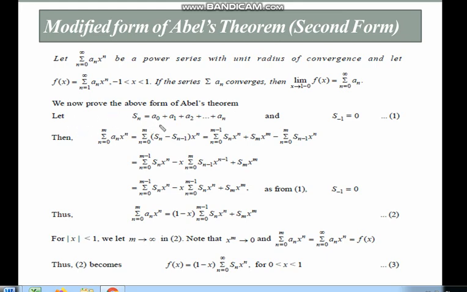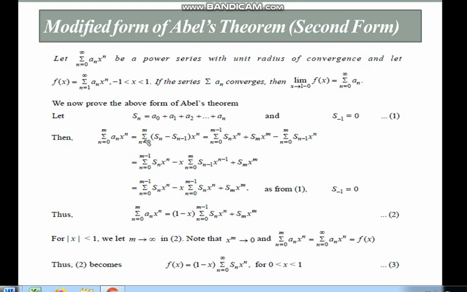Let capital S_n = a_0 + a_1 + ... + a_n, that is, the sum of the first n terms, and S_{-1} = 0. Then summation a_n x^n is equal to summation (S_n - S_{n-1}) x^n.